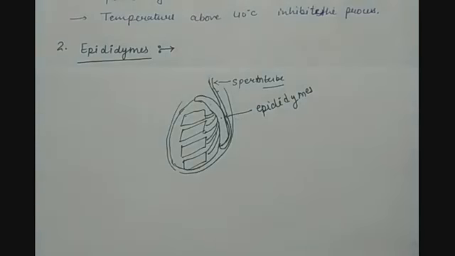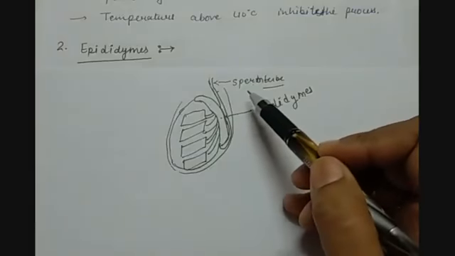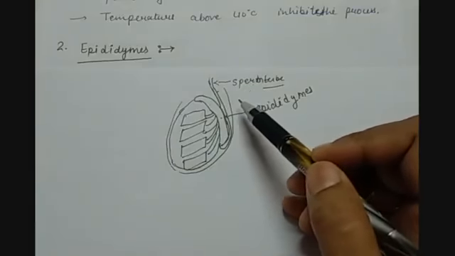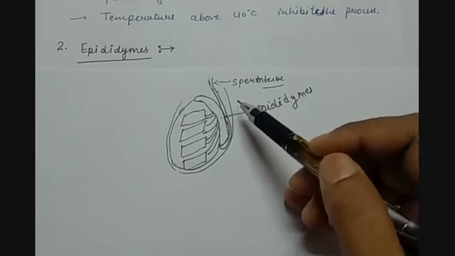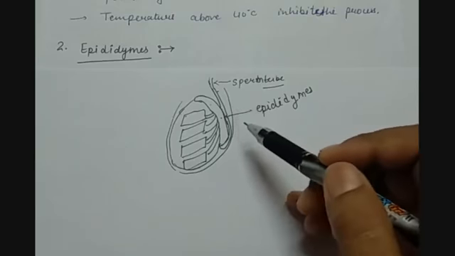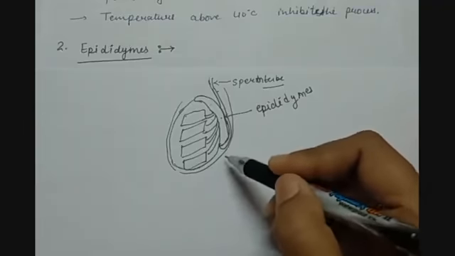Then the next part would be the sperm duct or vasa differentia. Vasa differentia is the singular form. Vas deferens, as I showed you in the diagram, was the plural form. Here we have a pair of muscular tube-like structures that arise from the epididymis.